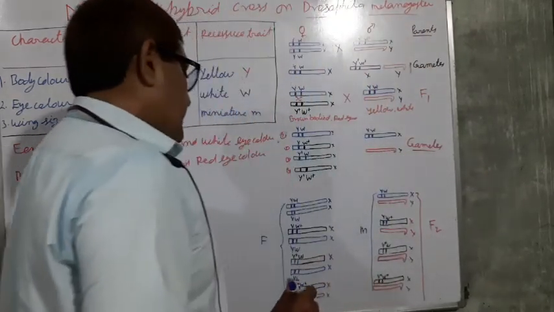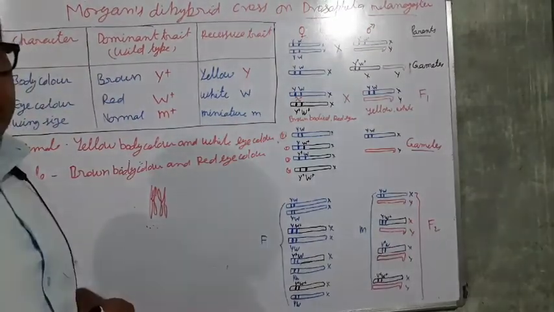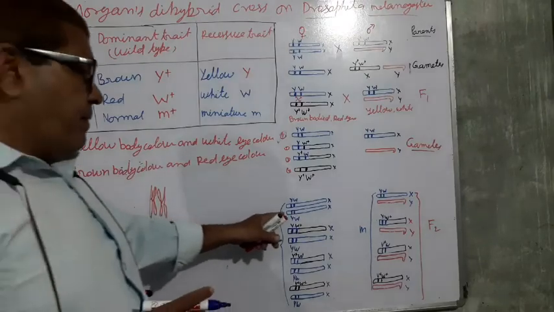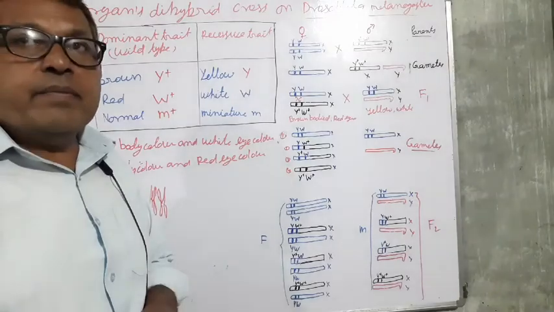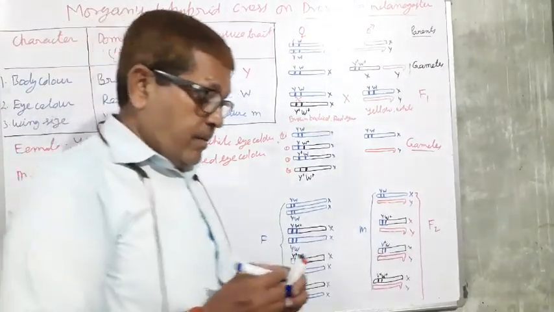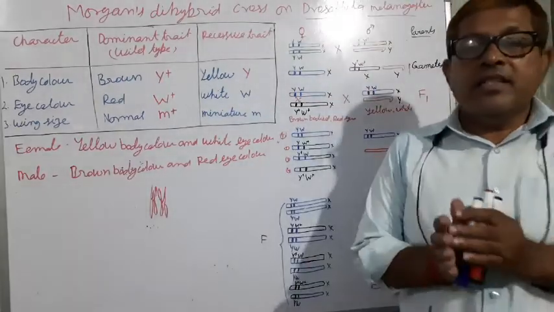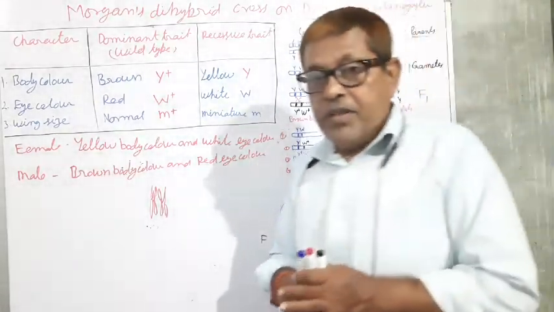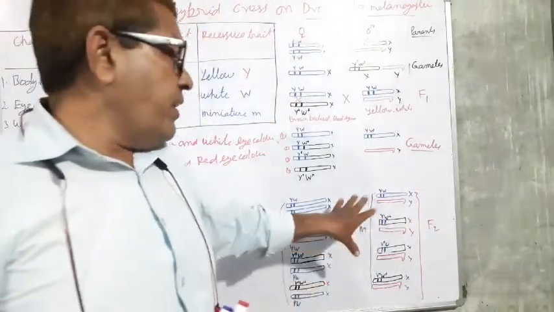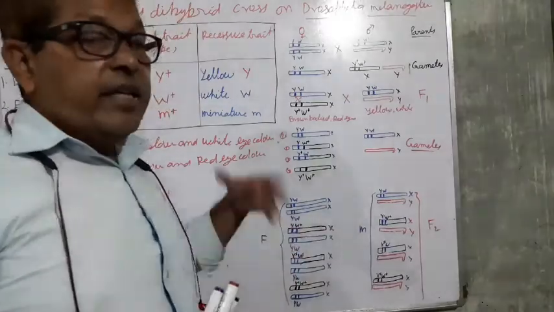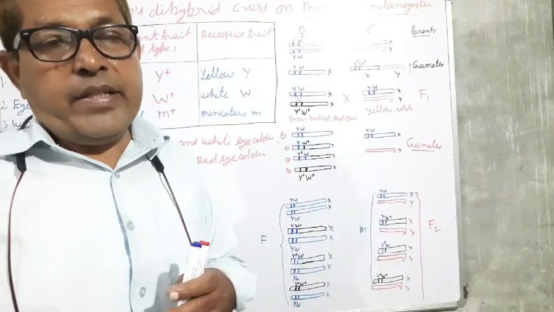Then what possibilities are there? Only 4 individuals of each kind are produced here. In Mendel's dihybrid cross, what number are we getting? 16. And here we are getting only 8 individuals, while in Mendel's there are 16 individuals.